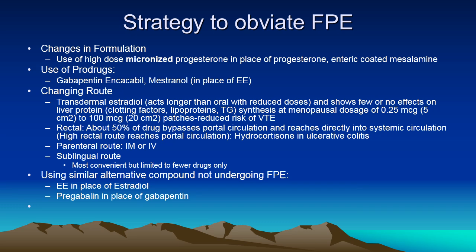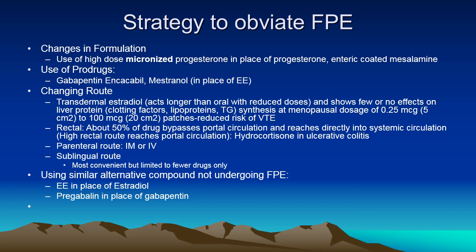Changing route. Transdermal estradiol is a classical example that shows fewer or no effect of the estrogen on hepatic protein synthesis, therefore effects on the clotting factors, lipoproteins, triglycerides are much lower, and therefore it reduces the risk of venous thromboembolism.